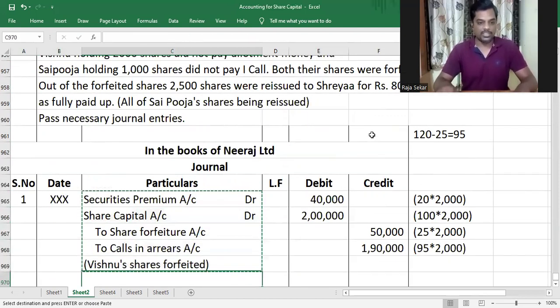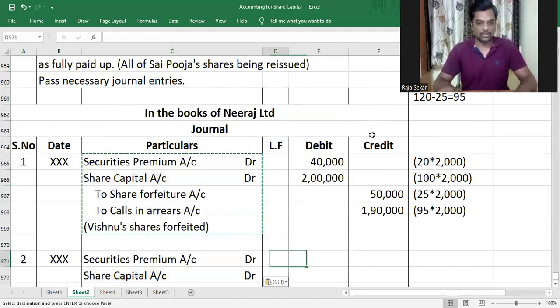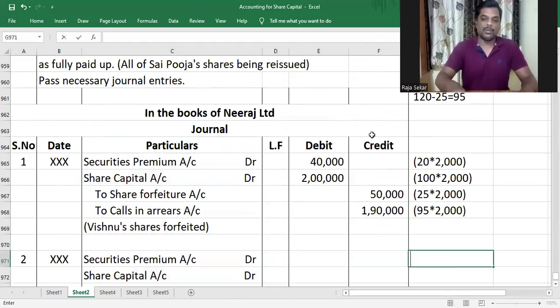The journal entry is going to be the same. Securities premium will be debited with the called up but unpaid portion of premium. The unpaid portion of premium is 5 rupees. 20 is the total premium, out of which 15 was receivable along with allotment. Sai Puja has paid allotment. She didn't pay the first call, in which 5 rupees premium was payable.